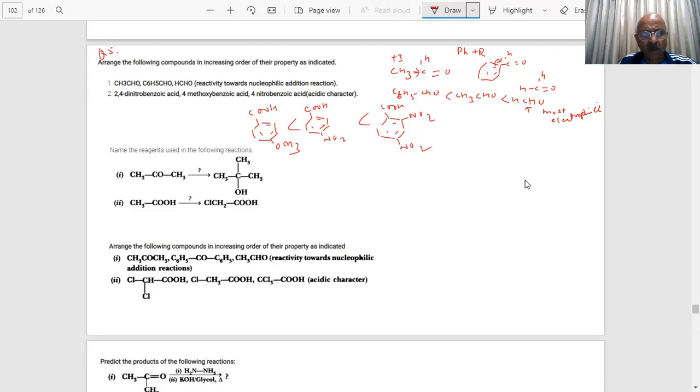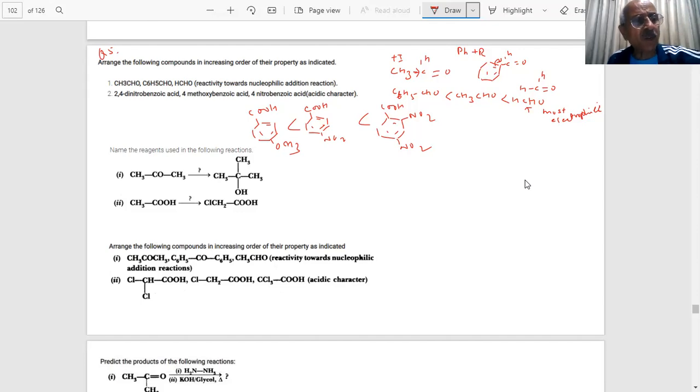That's why. What we are trying to show you, students, is that there are certain important reactions in preparation and in their chemical reactions, and based on that, students, questions can be put in different ways and different forms. Reagents can be asked, products can be asked, what happens can be asked, conversions can be asked.